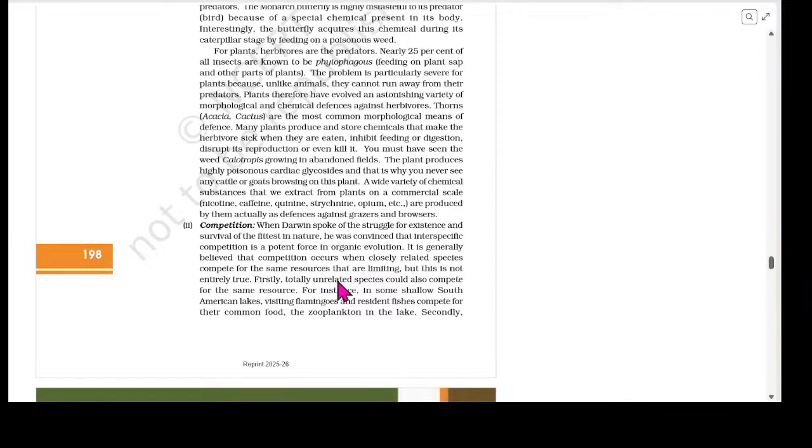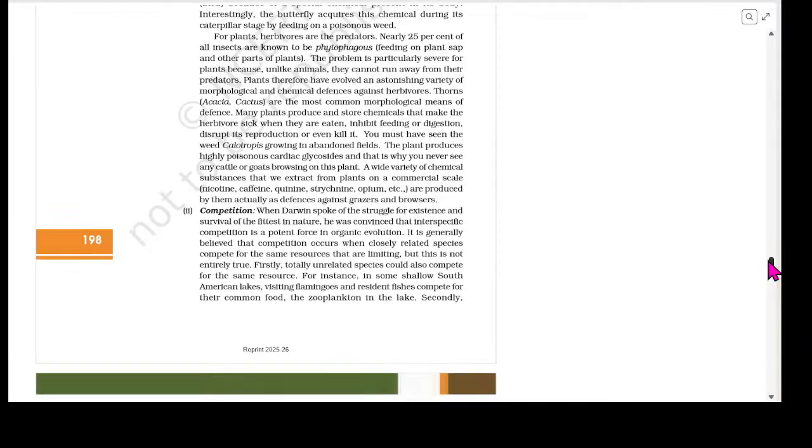Firstly, totally unrelated species could also compete for the same resource. For instance, in some shallow South American lakes, visiting flamingos and resident fishes compete for their common food, the zooplankton in the lake. Secondly, resources need not be limiting for competition to occur. In interference competition, the feeding efficiency of one species might be reduced due to the interfering and inhibitory presence of the other species, even if resources like food and space are abundant.